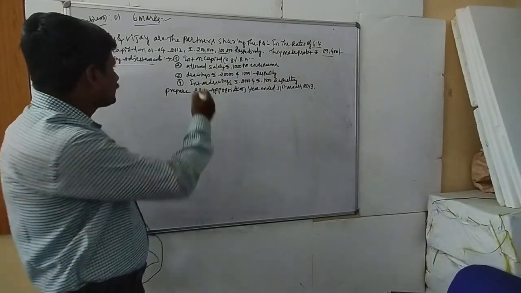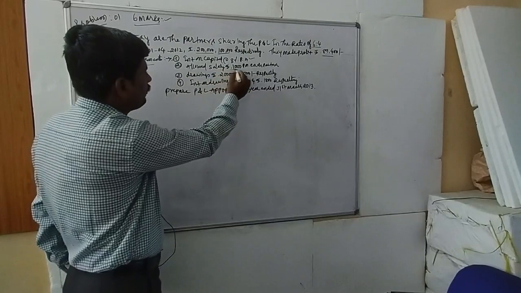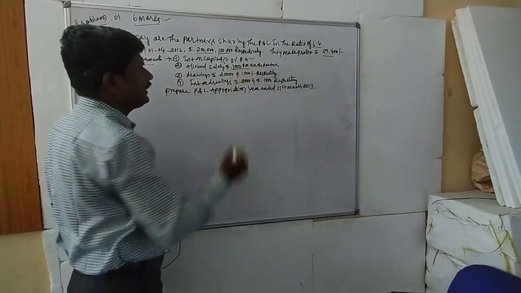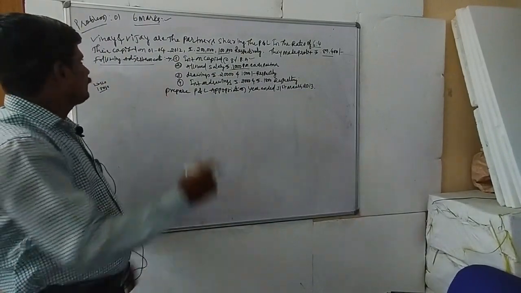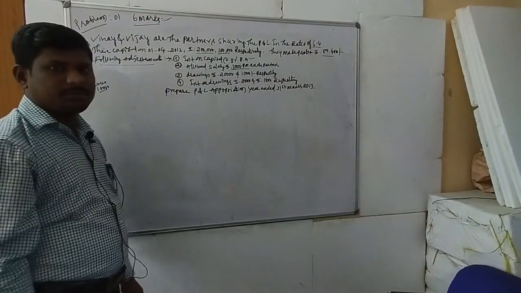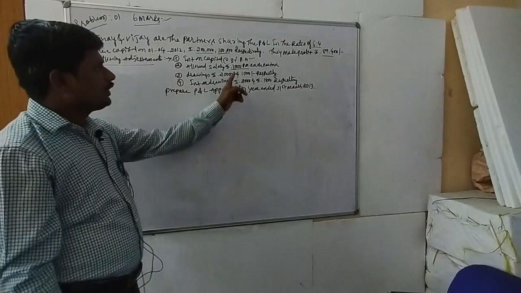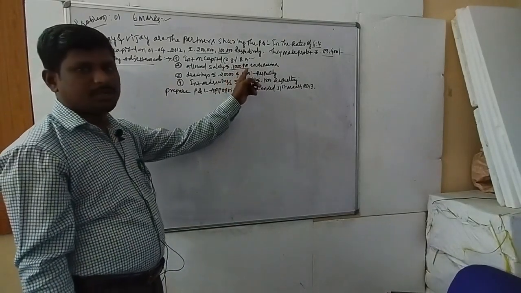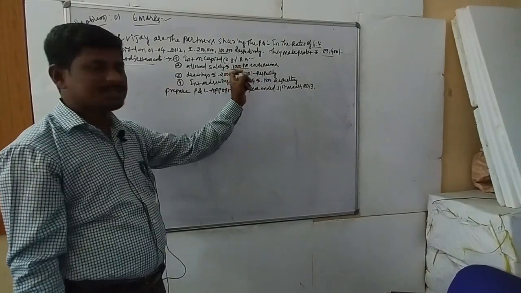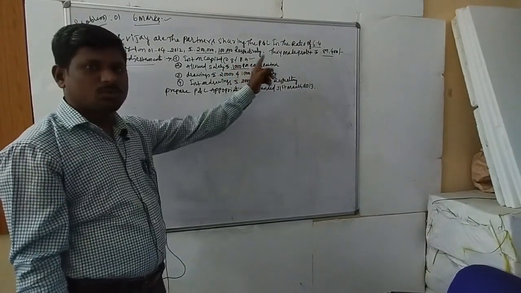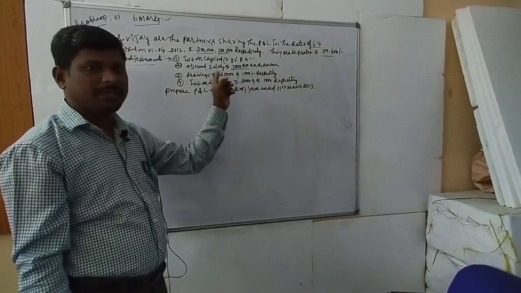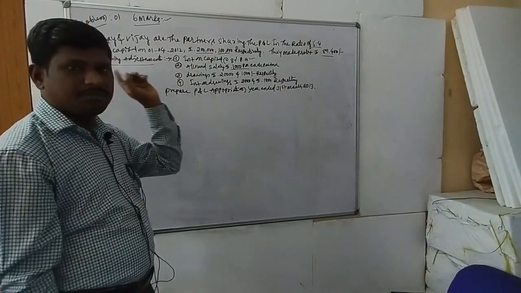Second one: allowed salary of 1,000 per month for each partner. There are two partners in our firm, Vinay and Vijay. So 1,000 into 12 months, because we calculate the salary for 1 year. The total is 12,000 for Vinay, and again 12,000 for Vijay.